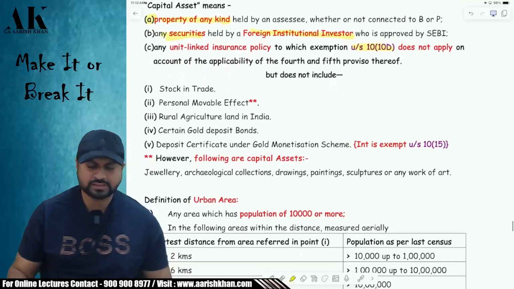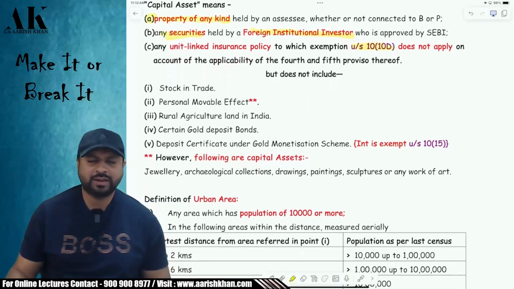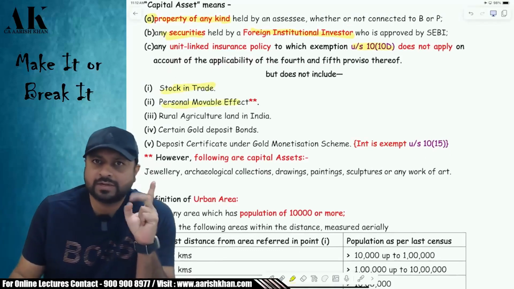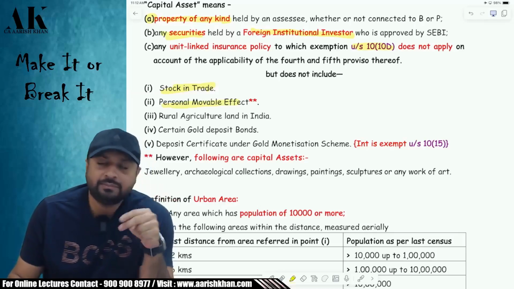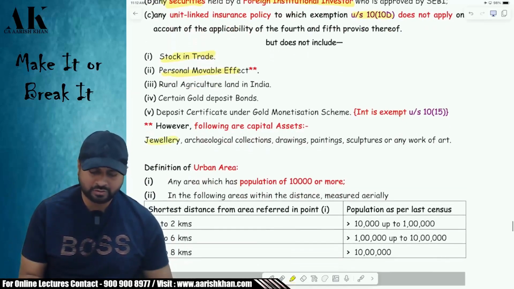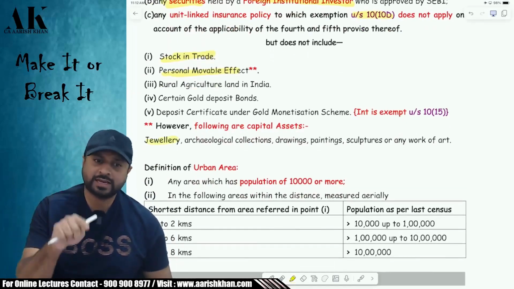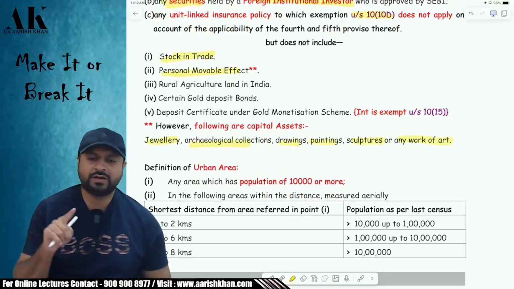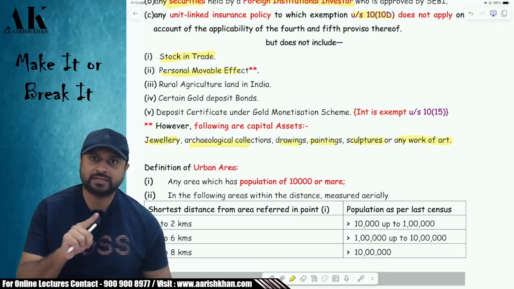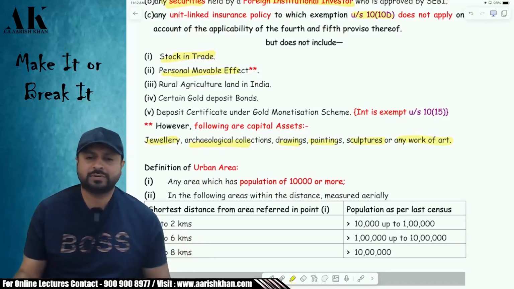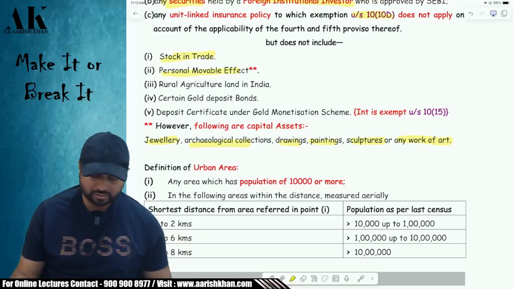The next one is what capital asset does not include. Capital asset does not include stock in trade, because it is already covered in PGBP. It does not include personal plus movable items. But in personal and movable items, there are a few items which are definitely called capital asset, like jewelry. Even though it is personal movable, it is a capital asset. Archaeological collection, drawing, painting, sculptures, any other work of art. These assets are always capital asset, irrespective of whether they are personal and movable. Apart from this, the rest of the personal and movable assets will not be considered to be a capital asset.